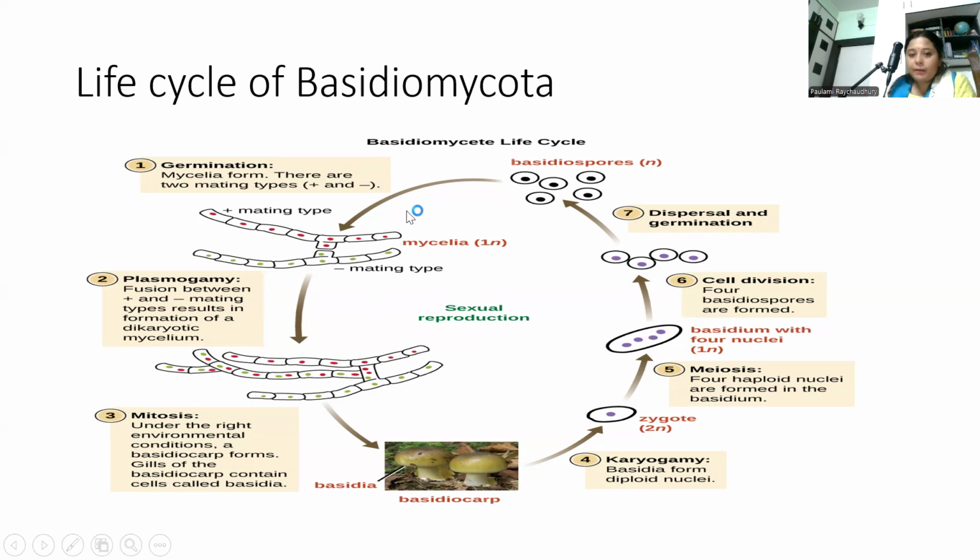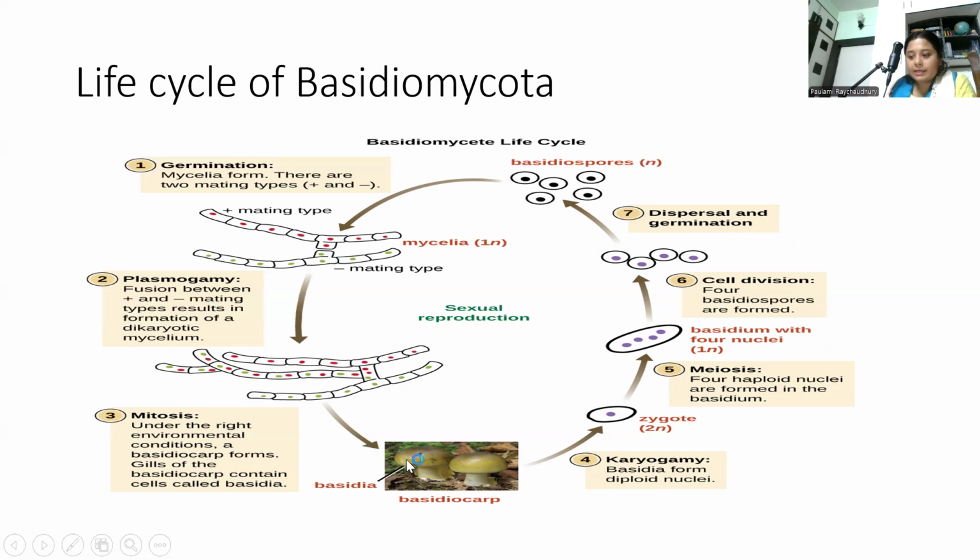Haploid mycelium again formed, mating type plus and minus mycelia, each with a single nucleus, and then plasmogamy, that is the fusion of the cytoplasm, producing dikaryotic mycelium with n plus n nuclei. Plasmogamy occurs, and dikaryotic mycelium n plus n nucleus grows into the basidiocarp, for example a mushroom or fruiting body.